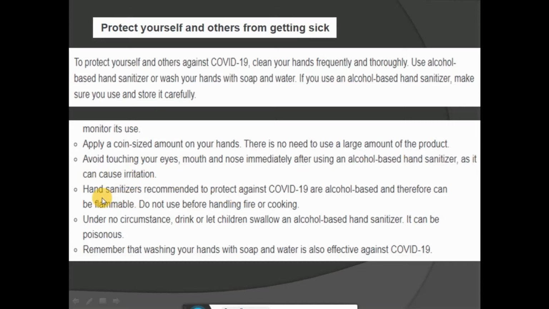Next, hand sanitizers recommended to protect against COVID-19 are alcohol-based and therefore can be flammable. Do not use before handling fire or cooking. Under no circumstances drink or let children swallow an alcohol-based hand sanitizer. It can be poisonous. Last one, remember that washing your hands with soap and water is also effective against COVID-19. So friends, these are the safety guidelines to mention in the safety manual of COVID-19 for protecting the employees themselves.